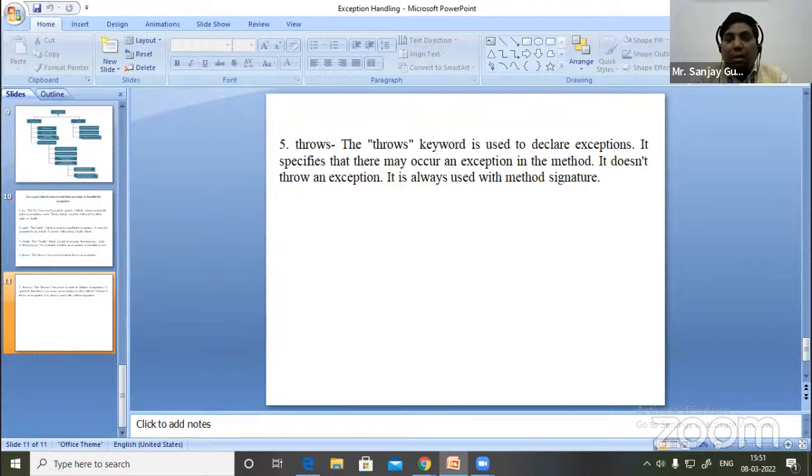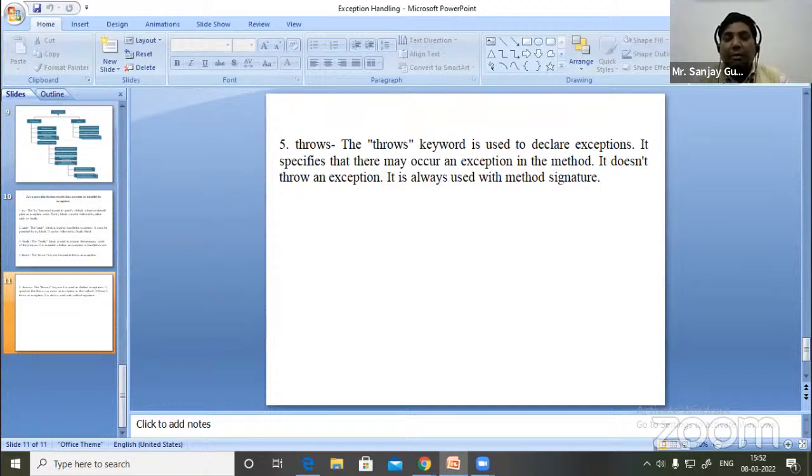We want to use our own exceptions. In that condition, we can write this type of exception always by extending the Exception class. Means there is only one option: to inherit the Exception class.